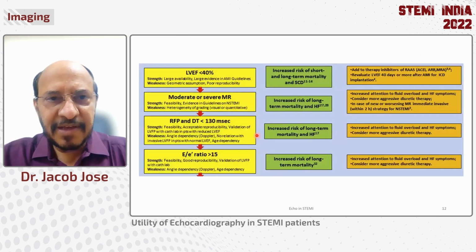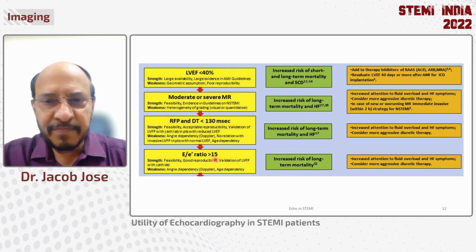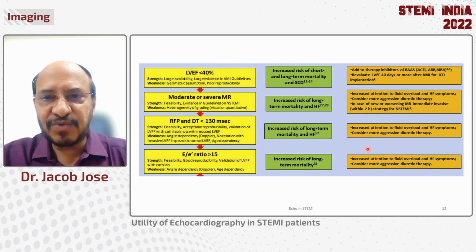So to sum up the prognostic variables that are available at the bedside, namely an ejection fraction, deceleration time, and an E/E' ratio more than 15. All of them will help you to decide on the treatment strategies as well.